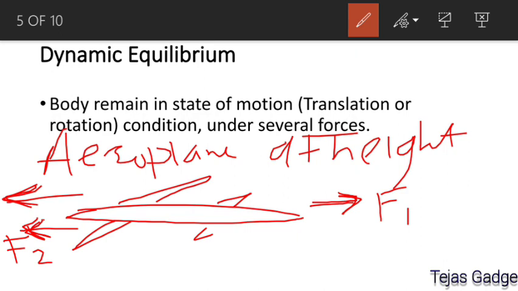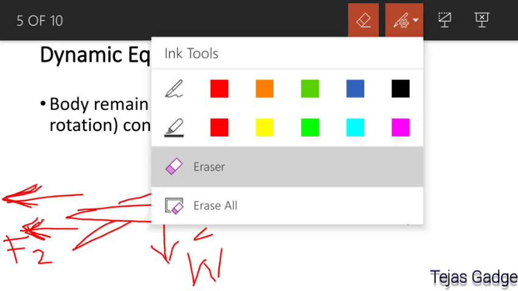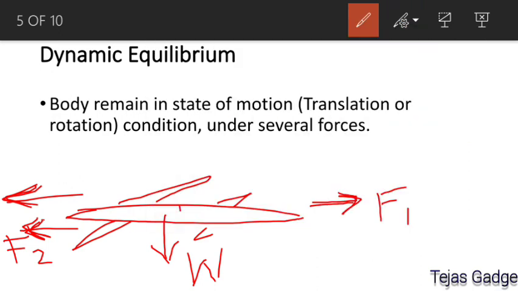At the same time, another force applies on the body, that is its self weight, the common force W. And that W is balanced by which force? An upward force, taken as upthrust.